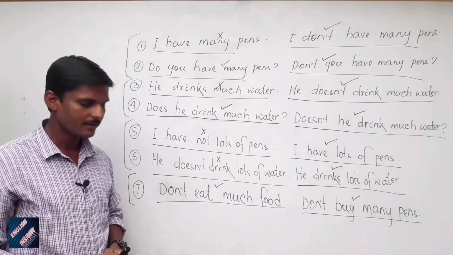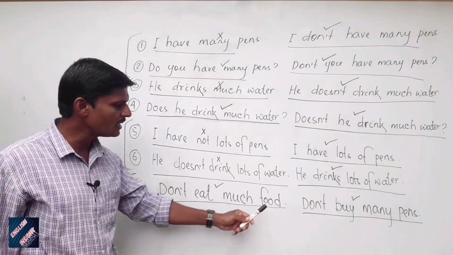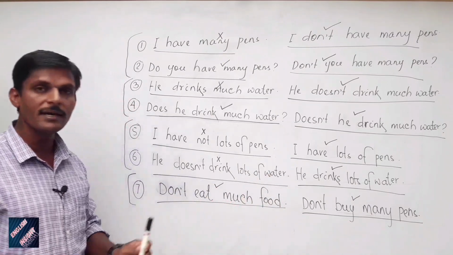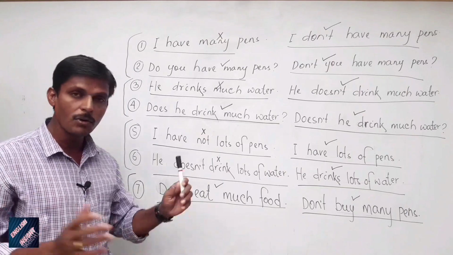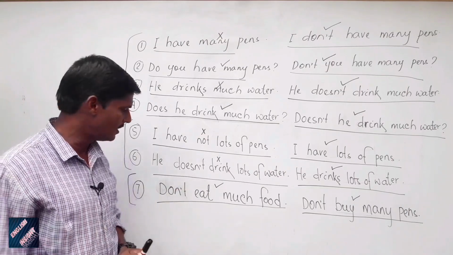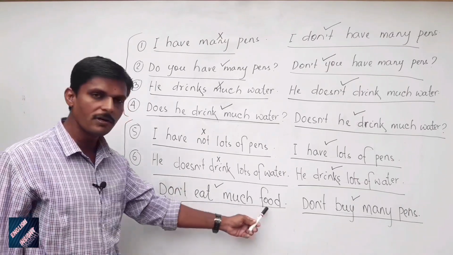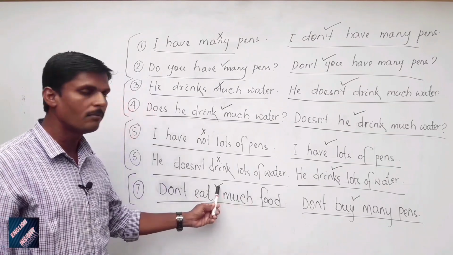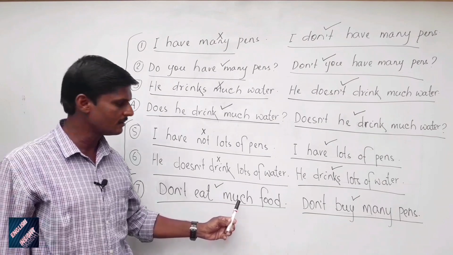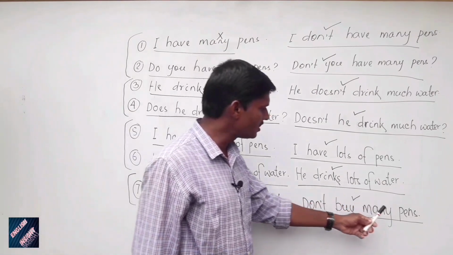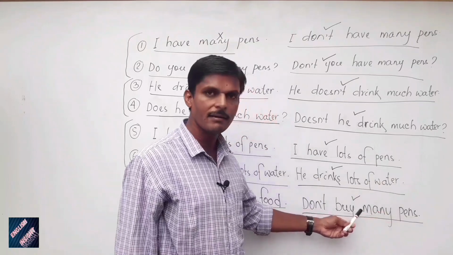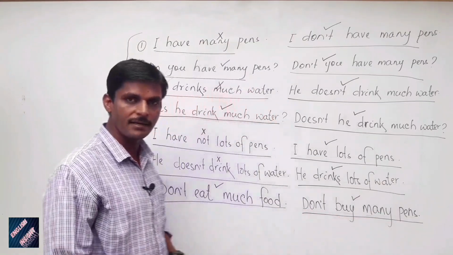Number 7, don't eat much food, don't buy many pens. Both the sentences are correct. They are imperative sentences and both the sentences are in negative form. Okay, don't eat much food. This one is correct because this is imperative sentence negative form. So much is used correctly here. Don't buy many pens. This is imperative sentence negative form. So many is also used there correctly. So both the sentences are correct.